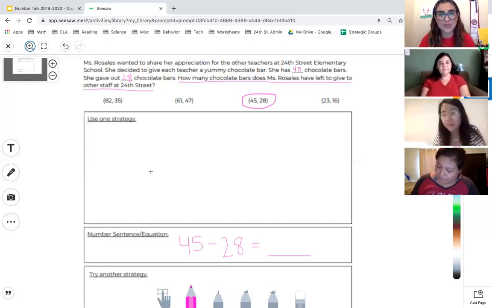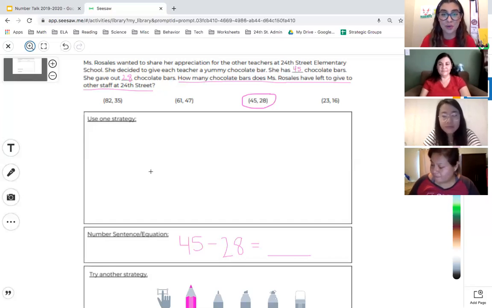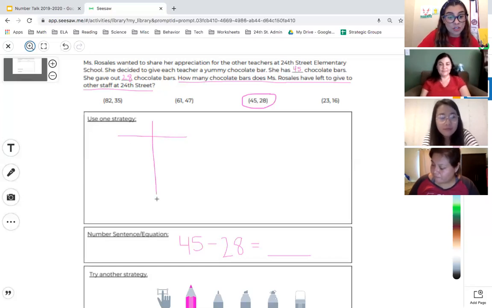Thank you, Ms. T, for being so thorough and explaining that. And I'm going to explain it one more time along with our standard algorithm so that the friends who are using that standard algorithm can check their work and can see another example. So Ms. T reminded us that when we do our tens and ones strategy, we have to show that we have the tens column and the ones column.